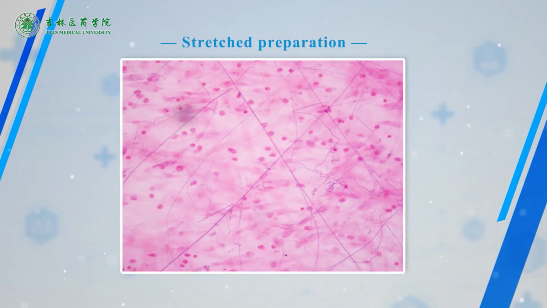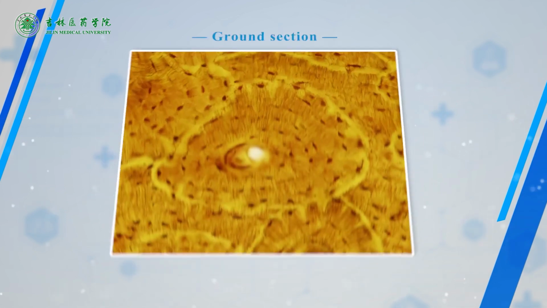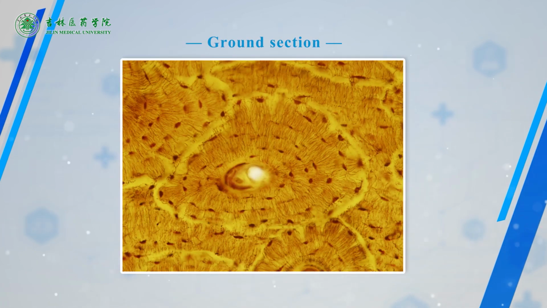This is a stretch preparation. Some soft structures such as hypodermis and mesentery can be made into this type of specimen. This is a ground section. Bones, teeth, these hard structures are usually made into ground sections.